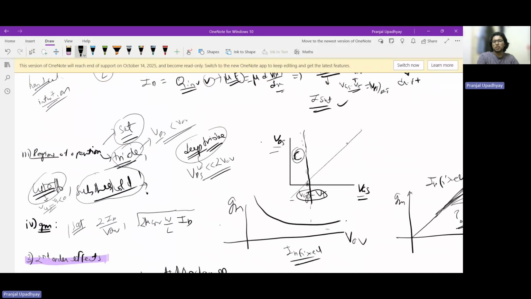If your math is recent, which I know it is, you can clearly see that this region represents when VDS is more than VGS minus VT. So this region corresponds to saturation, and this region then corresponds to the triode region. Why? Because your VDS is less than VGS minus VT.